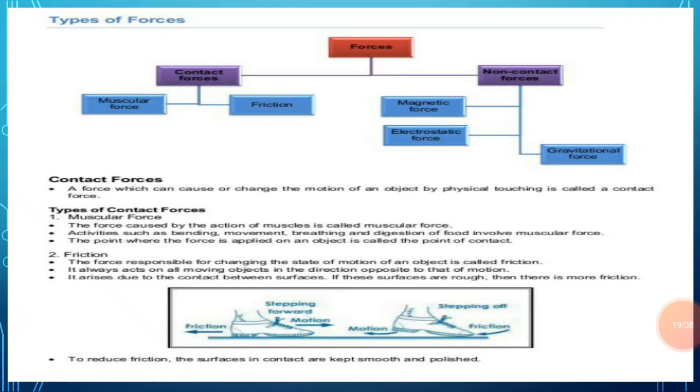The examples of non-contact forces are magnetic force, electrostatic force and gravitational force. So let's first know what a contact force is.